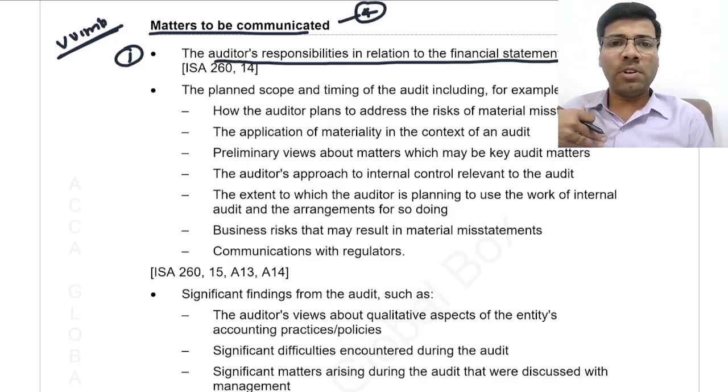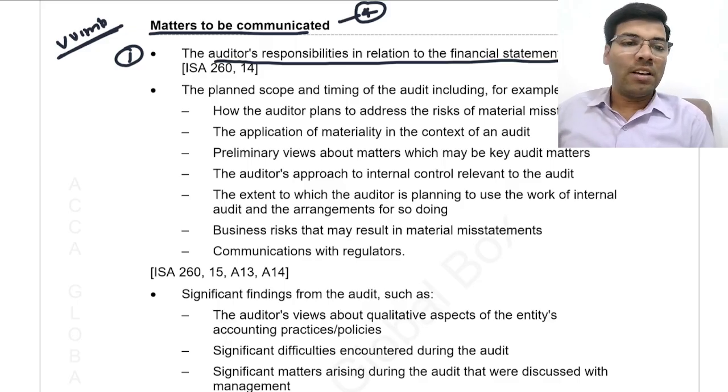So what is the auditor's responsibility? Nothing but conducting the audit, assessing the risk of material misstatement, performing audit procedures and obtaining sufficient appropriate audit evidence, and reporting, isn't it? So that will be communicated.